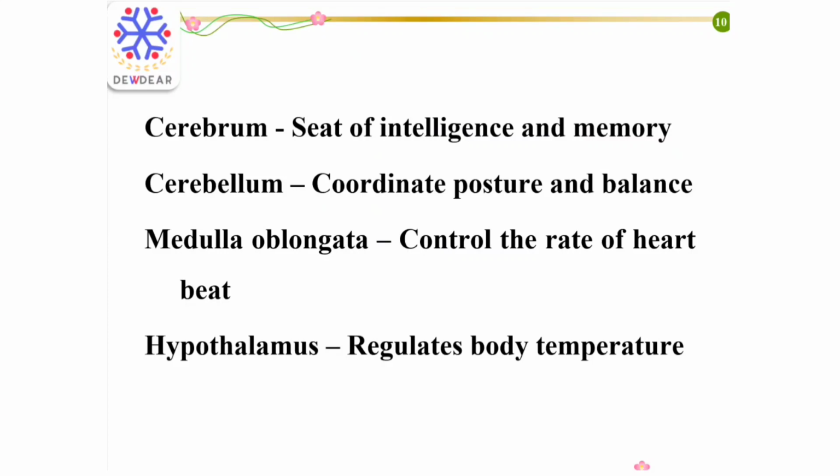Medulla oblongata is responsible for regulating several basic functions of the autonomic nervous system that include respiration, cardiac function, vasodilation, and some reflexes like vomiting, coughing, sneezing, and swallowing. Hypothalamus regulates the body temperature.